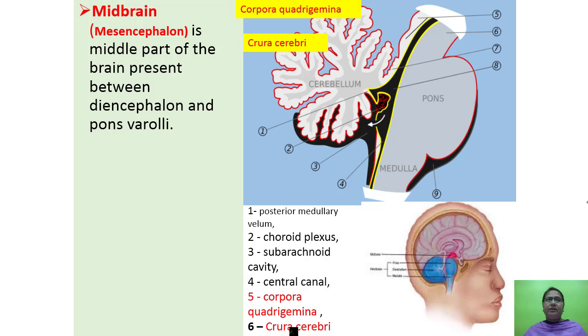Hello students, today we shall study about the midbrain. Now here you can see midbrain. Midbrain is also called as the mesencephalon. It is the middle part of the brain.